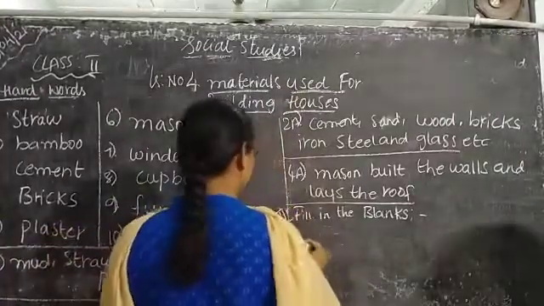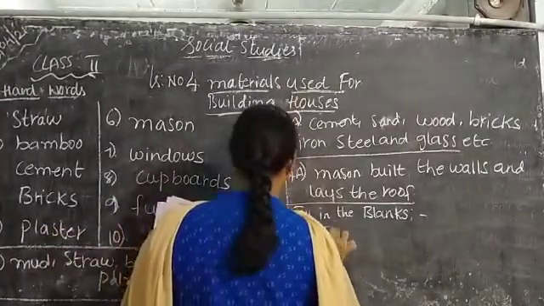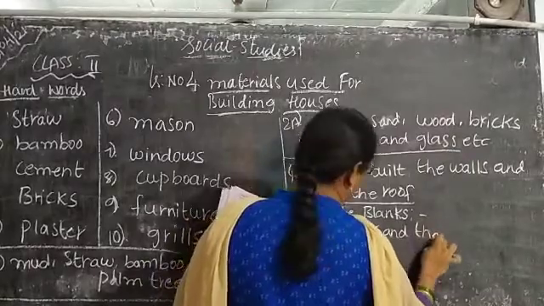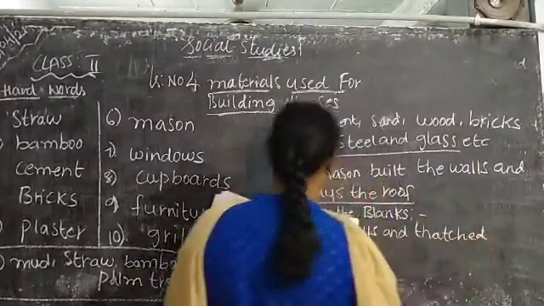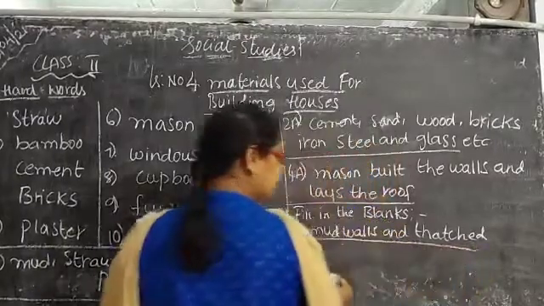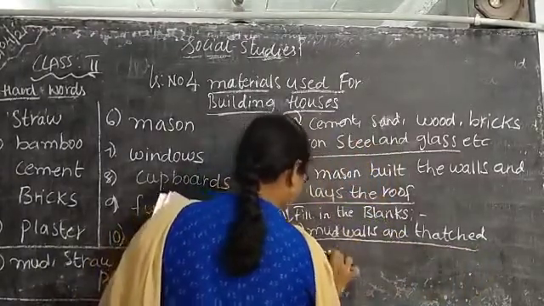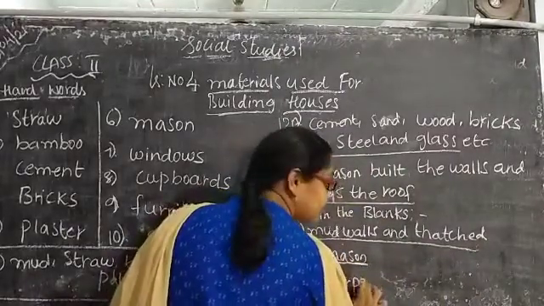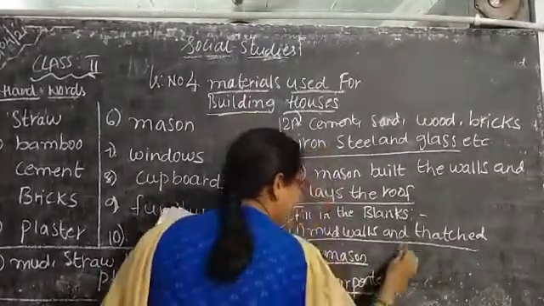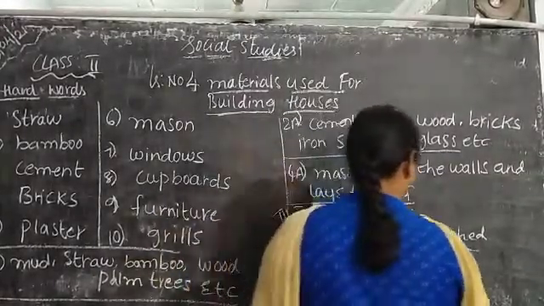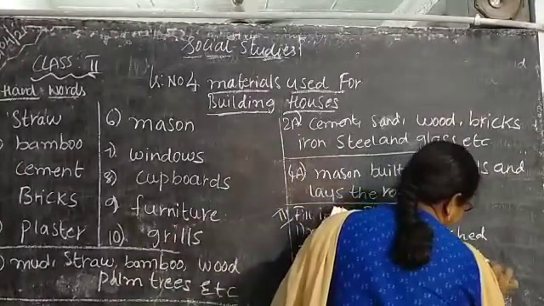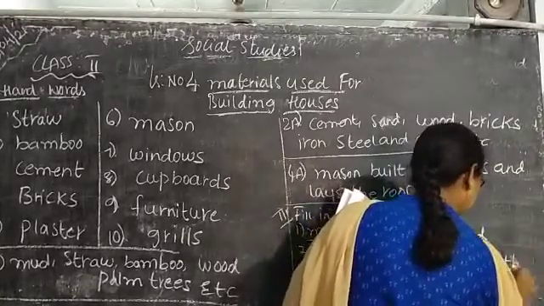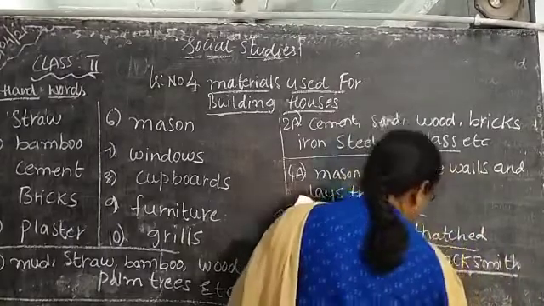Fill in the blanks. First one: mud walls and thatched roofs. Second one: built house. Third one: carpenter. Fourth one: blacksmith. Fifth one: plumber.